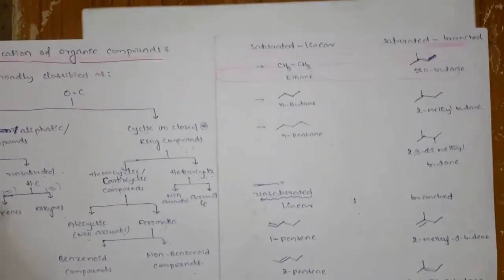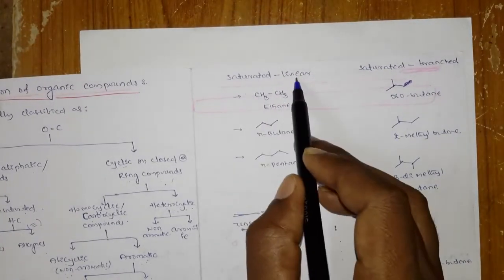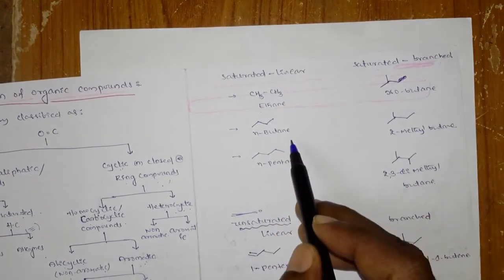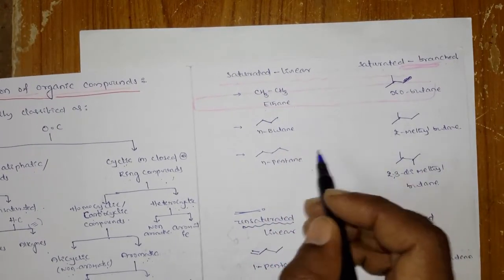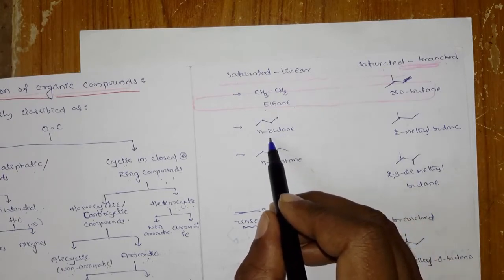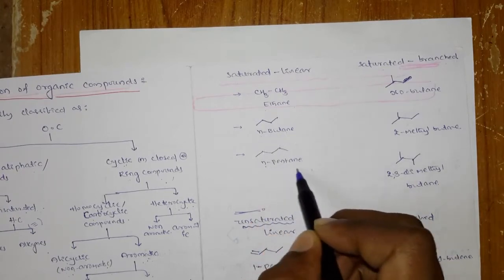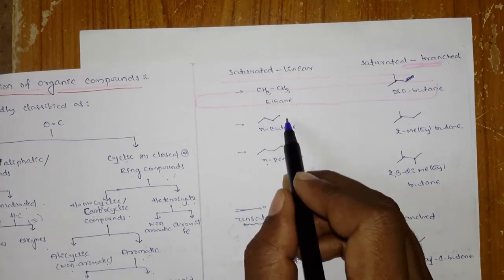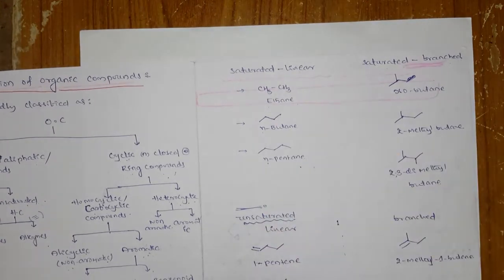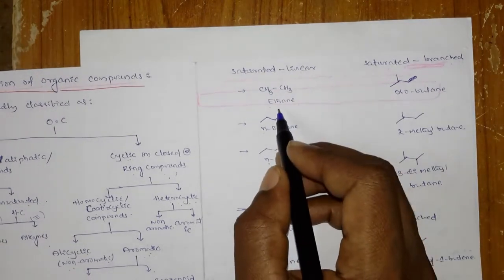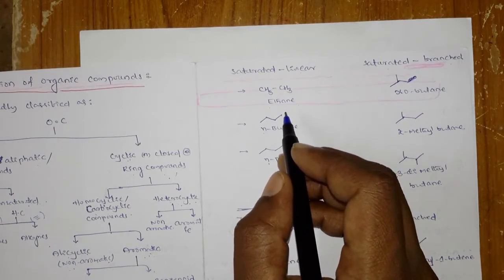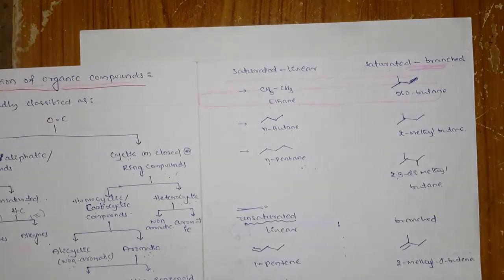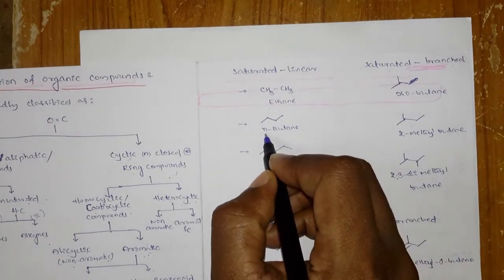Now we can see a few examples. Saturated linear and saturated branched. Saturated linear, you know: ethane, propane, butane. But while writing butane, you have to write n-butane and n-pentane. The n represents that it is linear, without any branch. It is a straight chain hydrocarbon. Up to propane there is no problem; ethane and propane you can write directly, but for butane, pentane and hexane, if it is linear, you have to write the n before that.